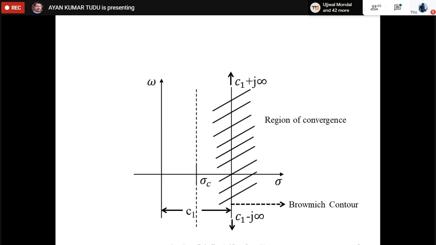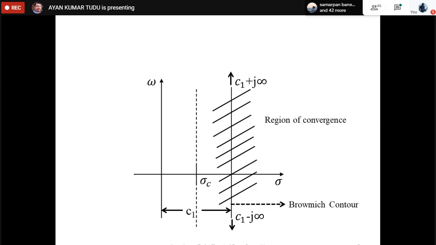This particular value is our C1 in the expression that we have seen earlier. So this is our C1. This portion is C1 plus j up to infinity, and here C1 minus j up to infinity. So this contour is known as our Bromwich contour.